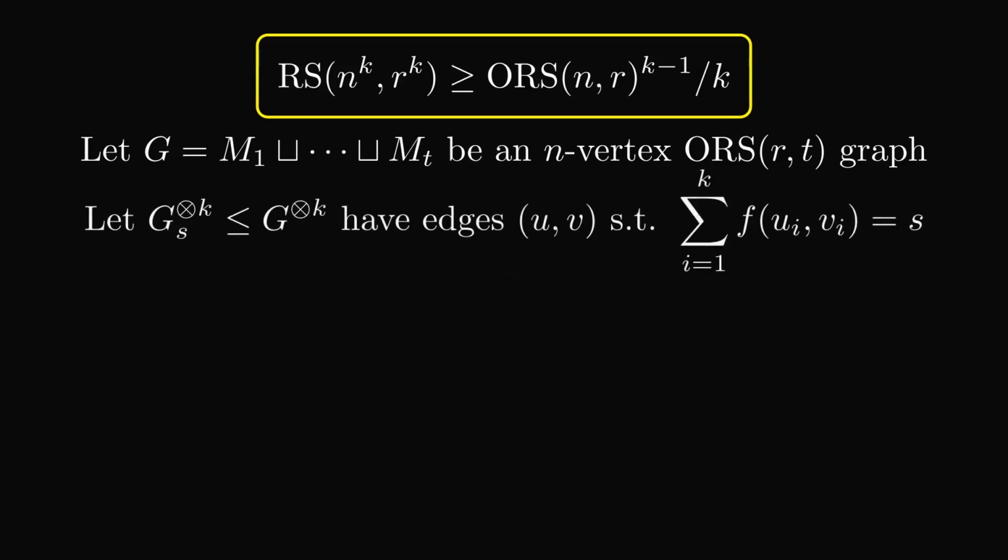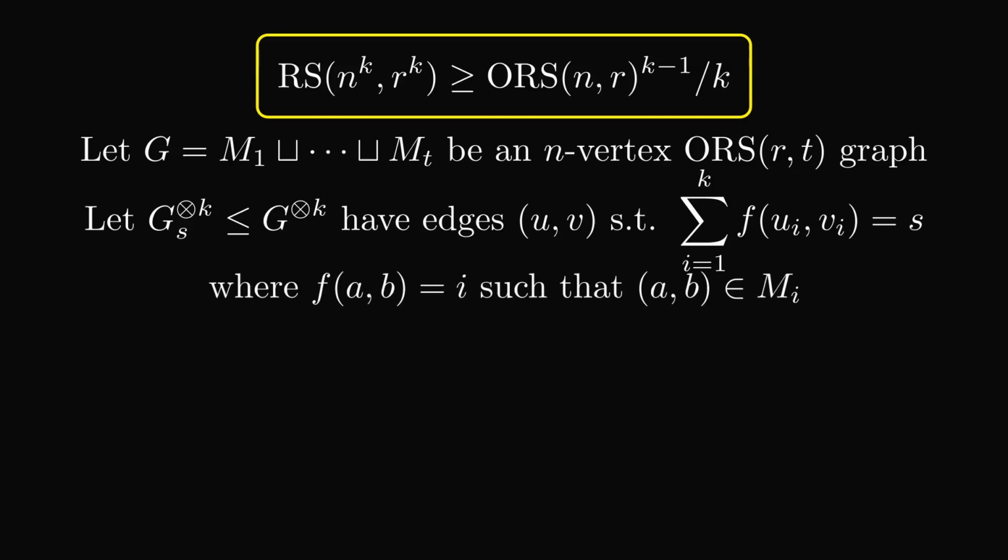Next, we define G tensor K sub S, which I'll just call our big graph. This will be a subgraph of G tensor K. It will consist of those edges (u, v) in G^K where the sum over each of the K coordinates of the index of the matching to which edge (ui, vi) belongs in G is equal to S. Here I define f of (ui, vi) as the index of the matching to which edge (ui, vi) belongs in G.